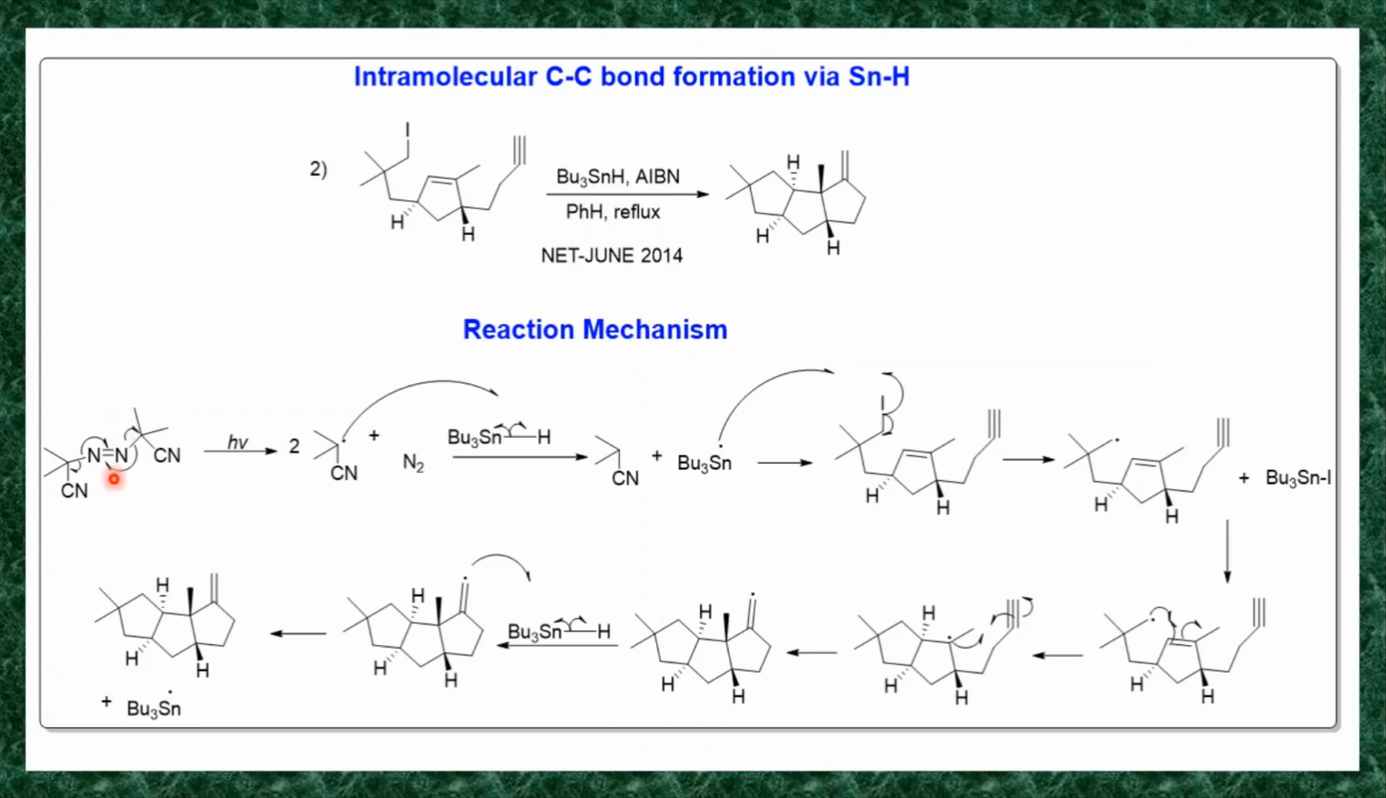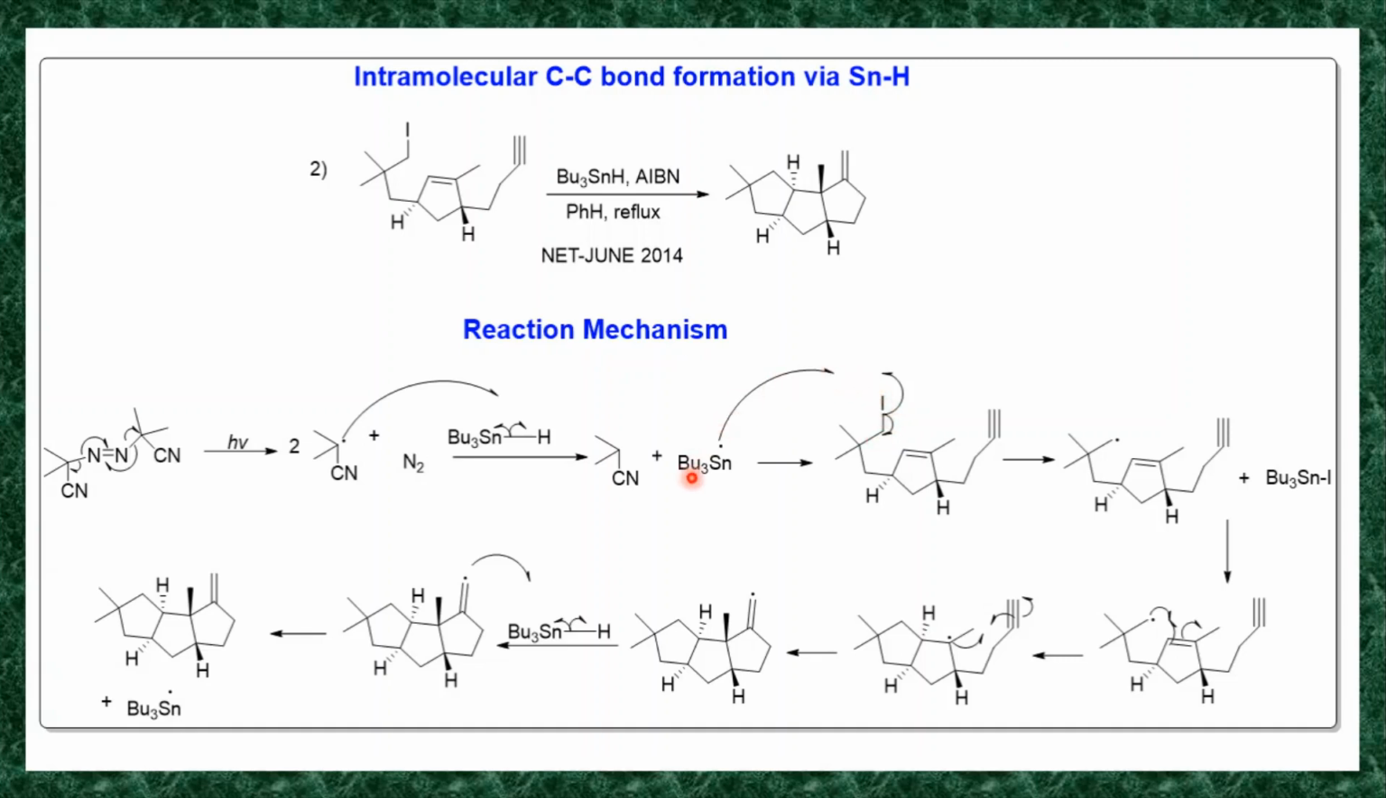This AIBN undergoes homolysis. It's a symmetrical molecule, so homolysis of this AIBN takes place. You will get this C radical. The C radical reacts with this tributyltin hydride, and the homolysis of this tributyltin hydride takes place. It generates tributyltin radical and hydrogen radical. This hydrogen radical reacts with this carbon radical, and you will get this product. Then this tributyltin radical will react with this C-I bond, a halide bond, CH2I. The homolysis of this bond takes place, and it generates CH2 radical and I radical.